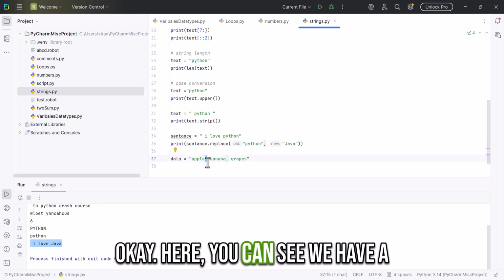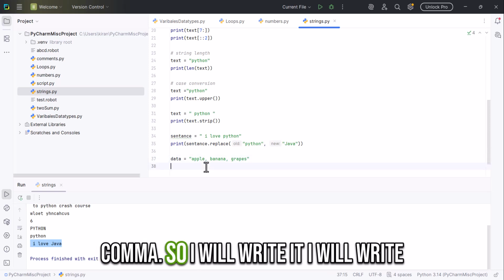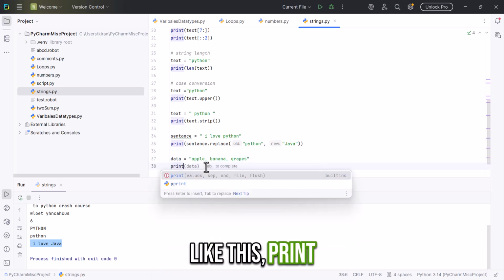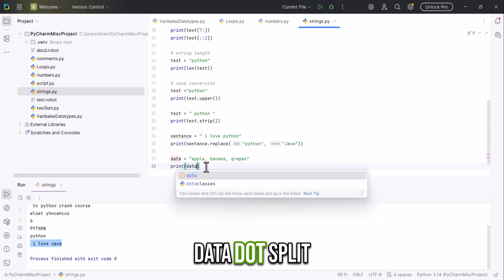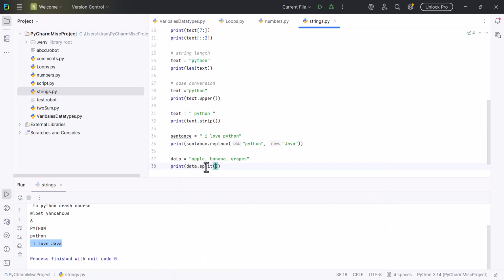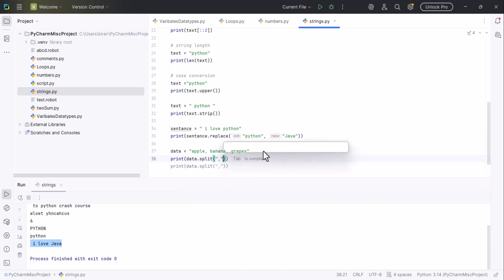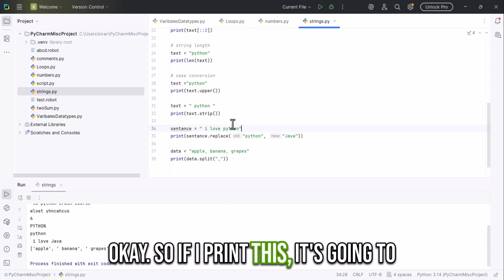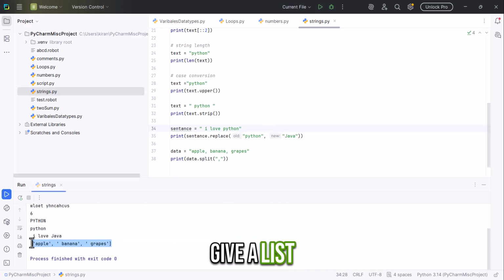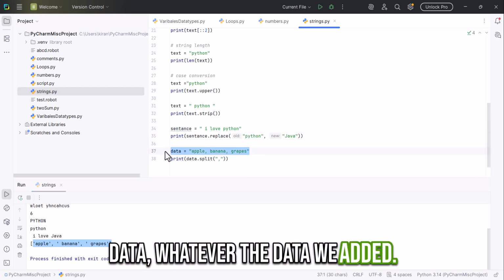Here you can see we have a comma. So I will write print data dot split comma. It's a string, and if I print this, it's going to give a list of whatever data we have added.